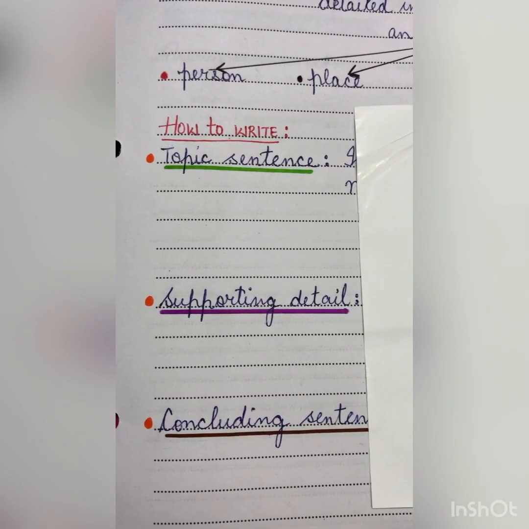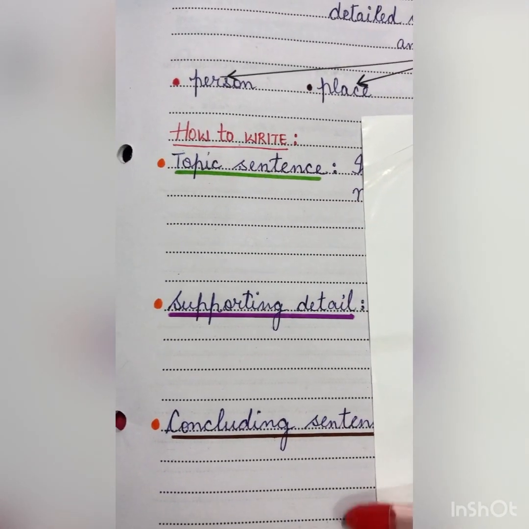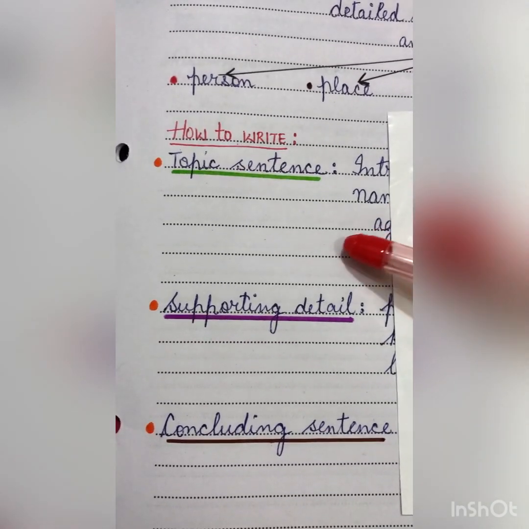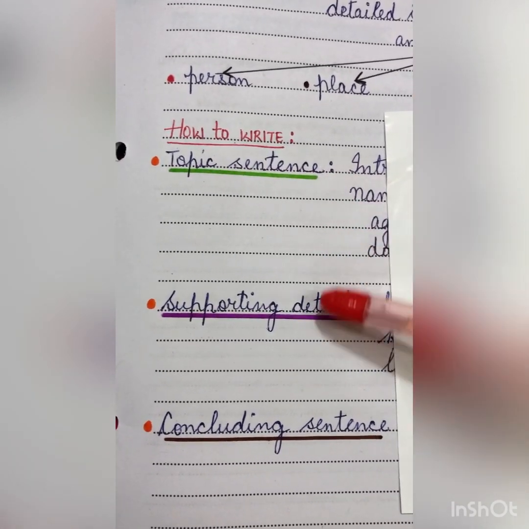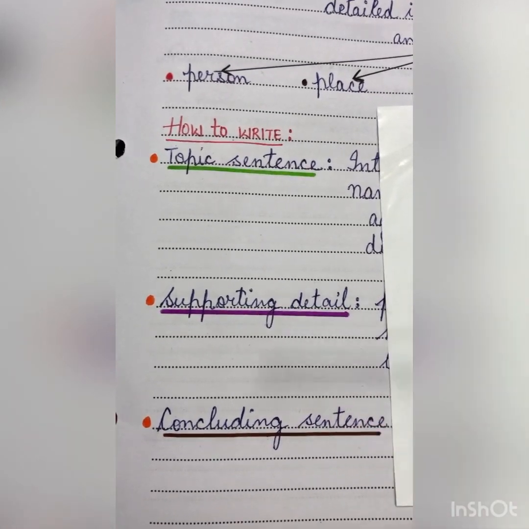Now, the next is how to write a paragraph. A descriptive paragraph has three parts. Number one, topic sentence. Second is supporting detail. And third is concluding sentence.